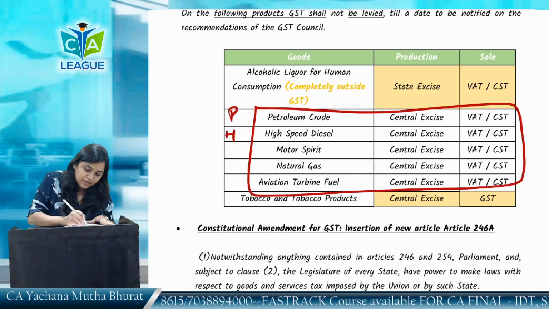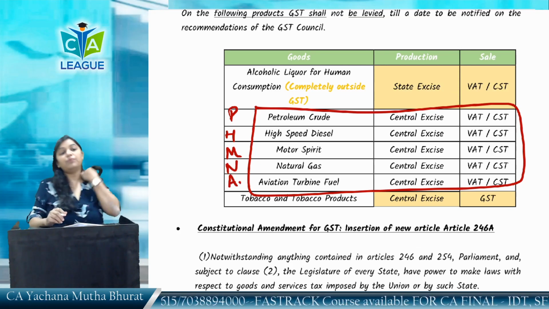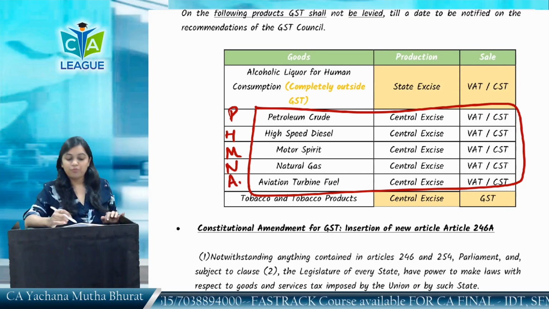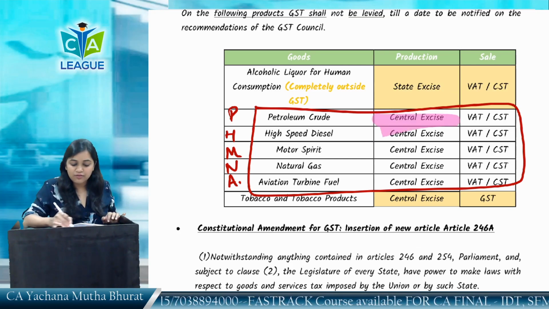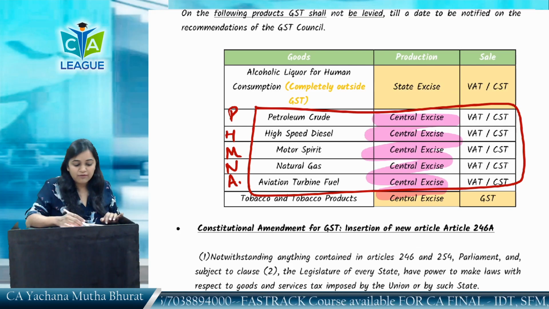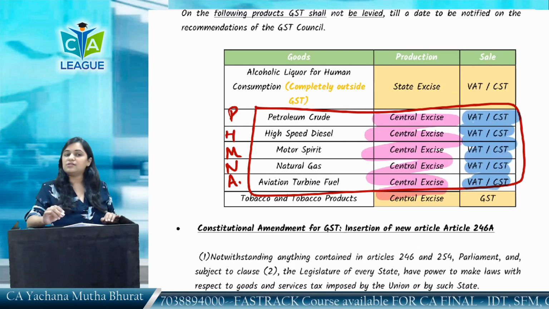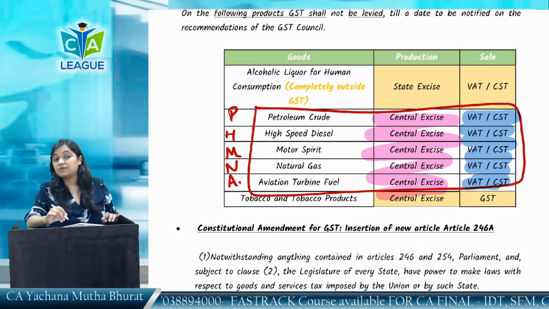Petroleum, high-speed diesel, motor spirit, natural gas and aviation turbine fuel. On the production of these 5 products, the duty which will be levied is central excise. And on the sale of these articles, the duty which will be levied is what? VAT or CST. In case of intrastate, VAT. In case of interstate, CST.